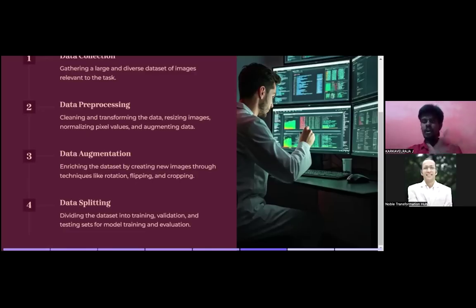We can go for data augmentation, that is, creating new images, sorry, getting new images from the parts of the already existing images. That is called data augmentation.